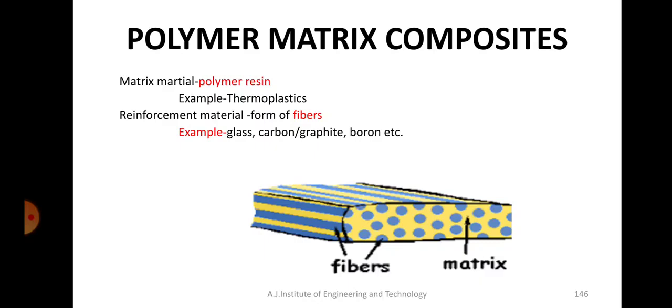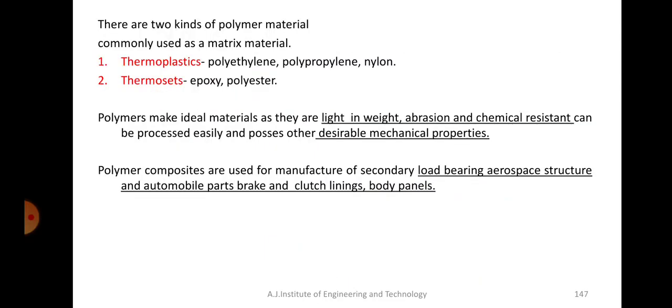I hope you understood this part, right? So a composite material basically consists of a matrix and a reinforcement. In this polymer matrix composite, the matrix material is polymer and the reinforcement material is usually in the form of fibers. Okay.